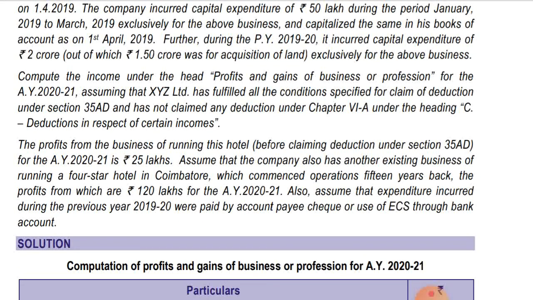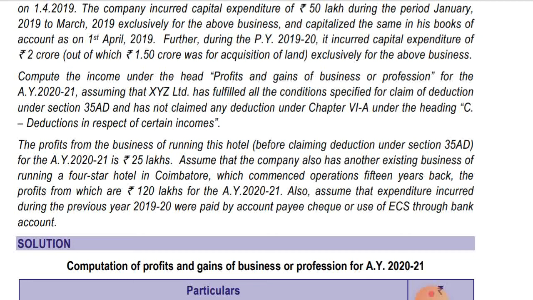The profit from the business of running this hotel before claiming deduction under section 35AD for the assessment year 2021 is 25 lakhs. So before deduction, profit is given, 25 lakhs is there. So the total deduction allowable was 100 lakhs. So loss will be coming to 75 lakhs. 25 lakhs minus 100 lakhs, so loss will be 75 lakhs.